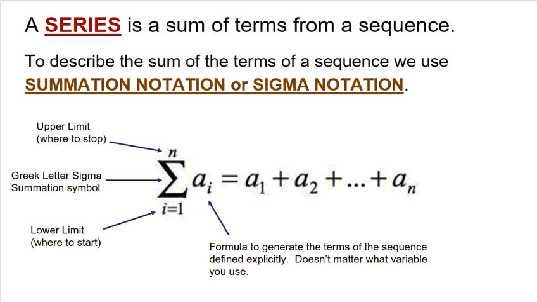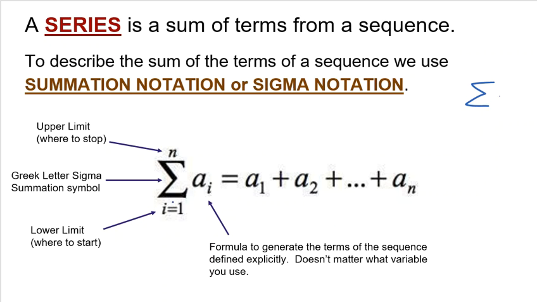So sigma or summation notation is a more condensed way to express a series. First off, it uses the capital Greek letter sigma, and that's why it's called sigma notation. Sigma is the mathematical symbol for the sum or the summation, add together. So when we see this sigma, we're saying, hey, we're going to add a bunch of numbers together, and that's called a series. That's why this is a way to represent a series.